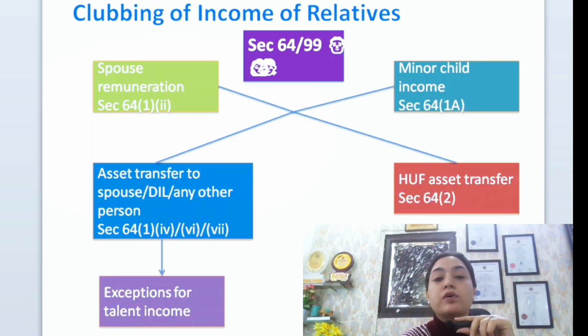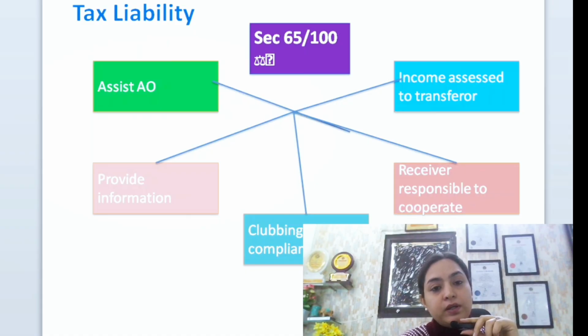Section 99 talks about when an asset is transferred in the name of spouse, or income is transferred to spouse, or the asset is transferred in the name of daughter-in-law or any other person who will be giving the benefit directly or indirectly to spouse or daughter-in-law, and the income of a minor child, or if members of HUF are converting their property into HUF property, then income would get clubbed in the hand of the family members. Next, section 100 talks about tax liability: if any transferor is not paying the tax, then the department can recover the tax from the transferee.